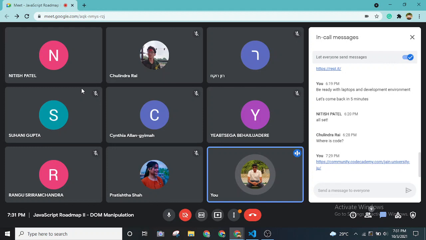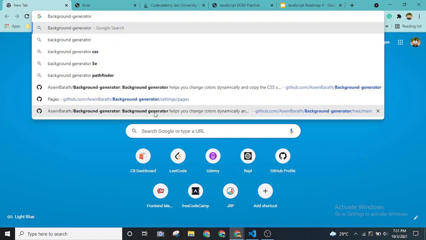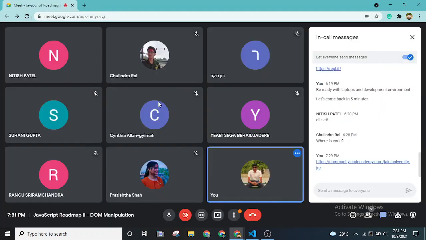So this is why the solution is to use a framework or library like React.js. React.js has its own DOM itself. It will have a virtual DOM, and whatever code we write will be very small compared to what we are doing with pure vanilla JavaScript. So whatever code you are writing as of now is called vanilla JavaScript.